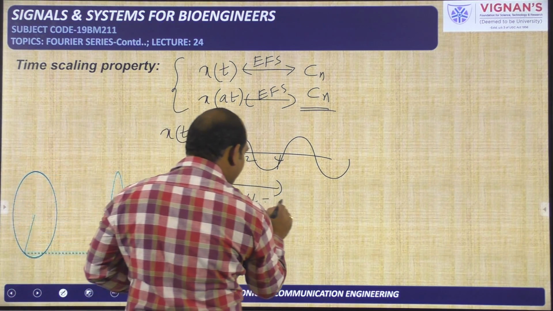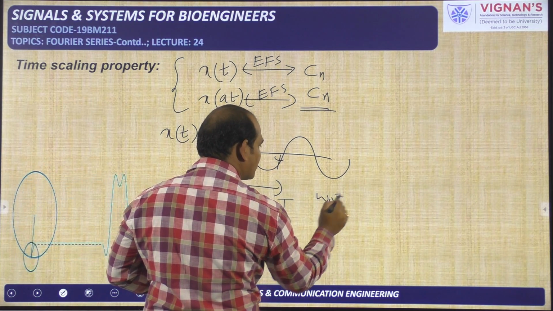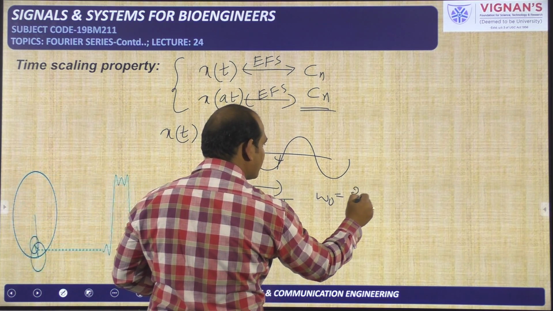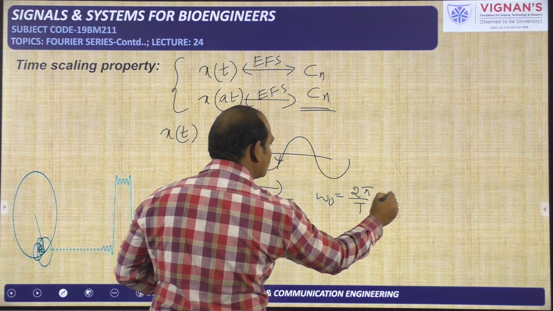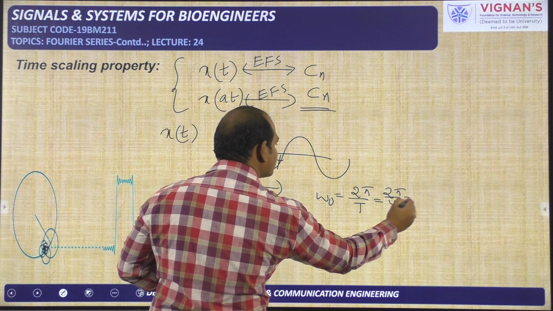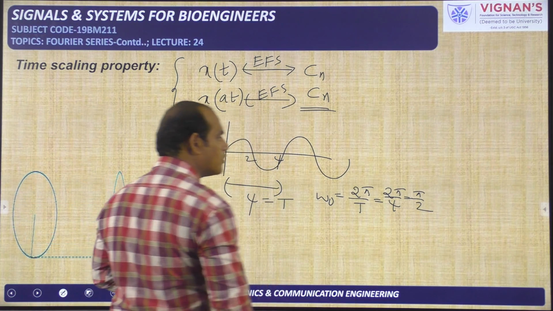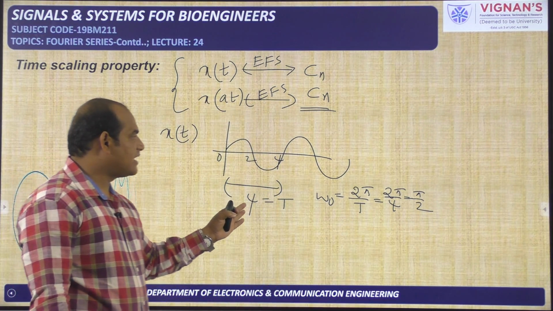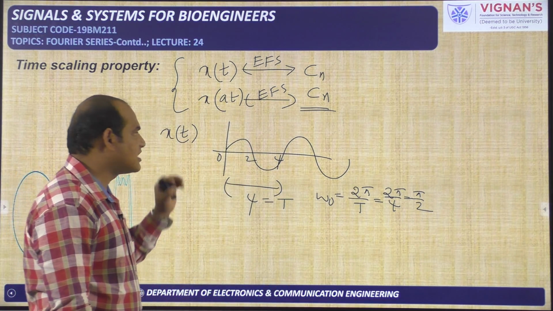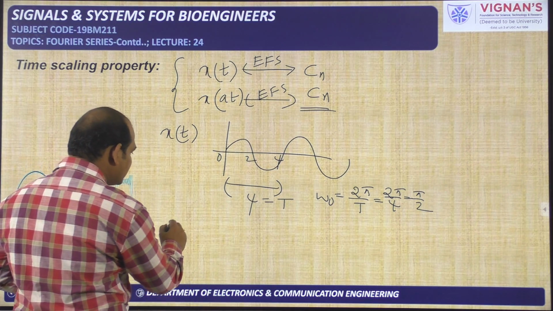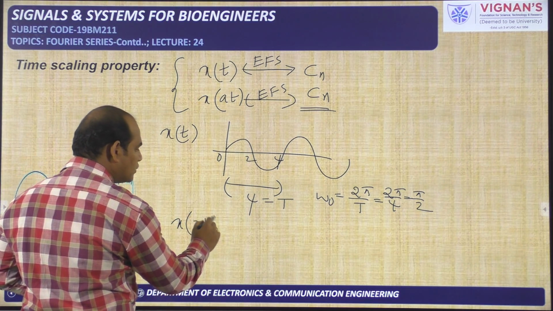Because the time period is 4 seconds, the fundamental frequency omega naught is given by 2 pi by capital T, which is 2 pi by 4, that is pi by 2. So this is the capital T value and this is the omega naught value for the x of t signal. For example, you did the time scaled version, that is x of 2t.